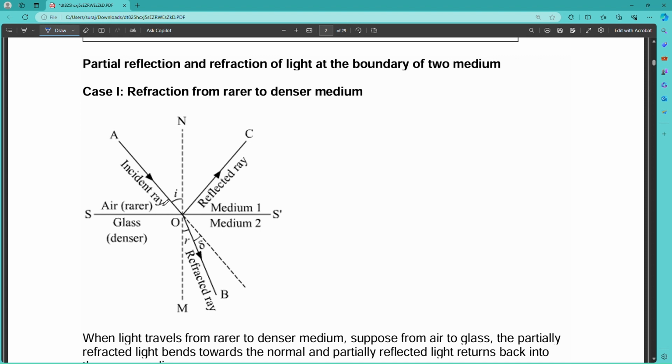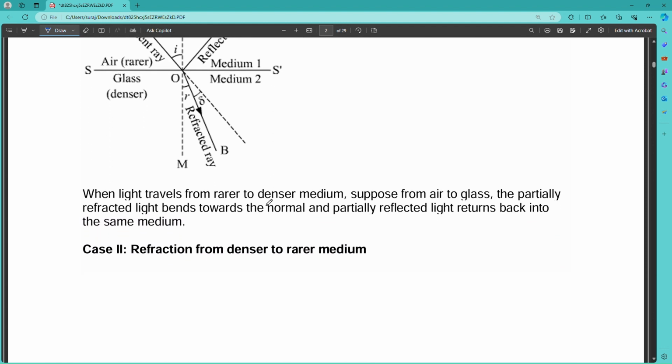If the rays of light are incident on this, it is also partially reflected. There is partial reflection and refraction of light at the boundary of two media. Case 1: refraction from rarer to denser medium. When light is incident from the air medium onto the glass medium, you can see that it is also partially reflected. When light travels from rarer to denser medium, suppose from air to glass, the partially refracted light bends toward the normal, and the partially reflected light returns back to the same medium. So part of the light bends, and the remainder is reflected.